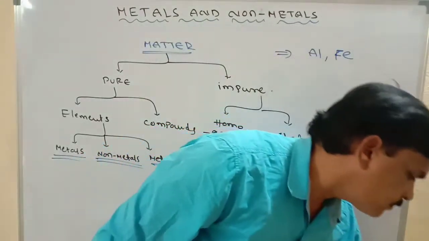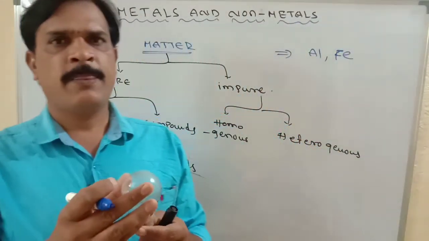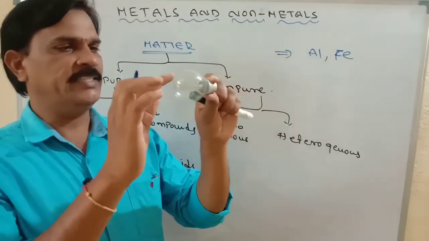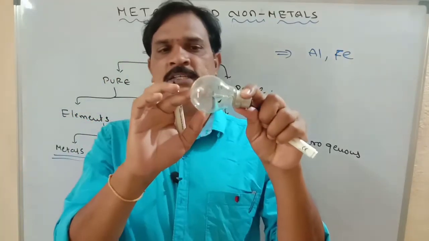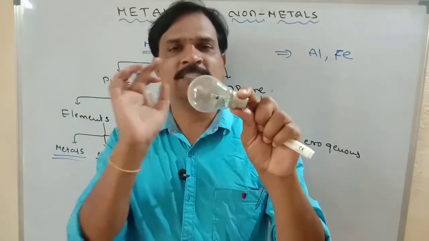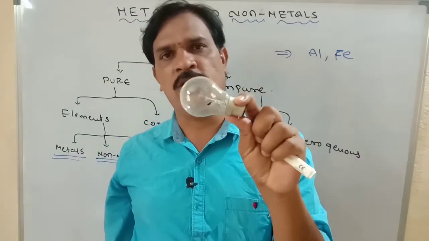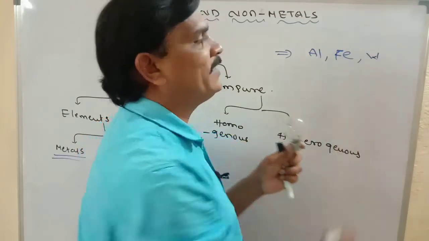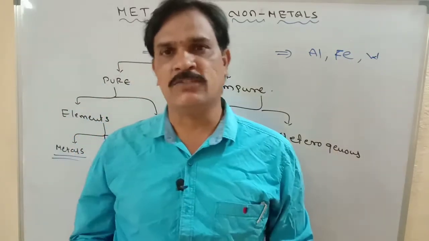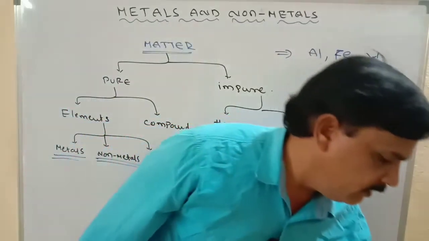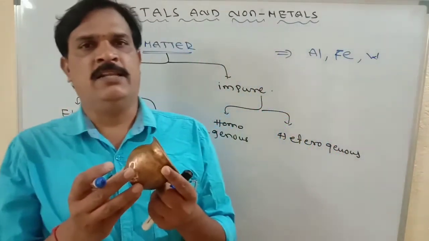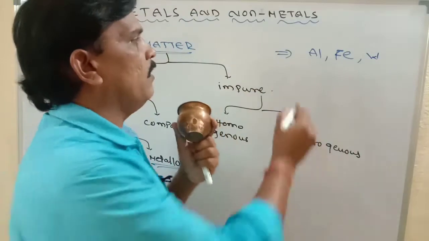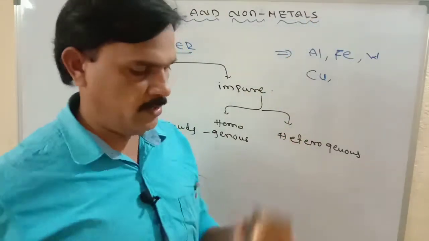Again, now this is a bulb. In this bulb we observe a thin wire. This thin wire is made up of metal only, which we call tungsten. Tungsten is also one type of metal. Again, now this is a copper vessel. Copper is also one type of metal. Cu is its formula.